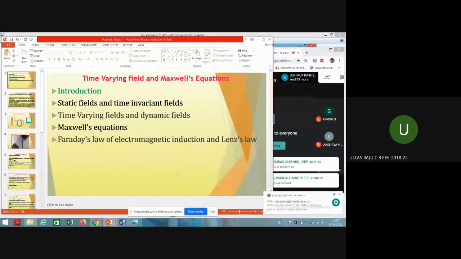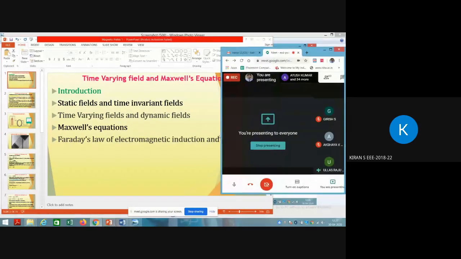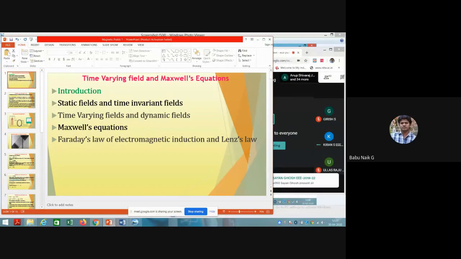Sir, sometimes during a network issue it will reconnect, sir. This app only goes and it will only come, sir. Okay, okay. Yeah, fine.